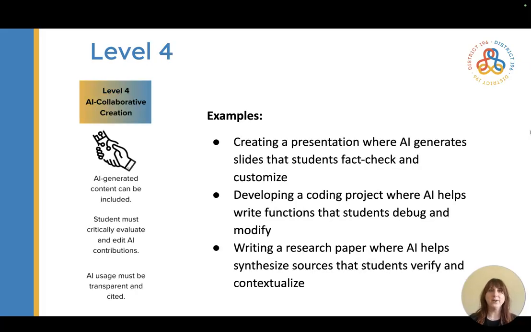At Level 4, this is where AI can be a collaborative creator with the students. So AI-generated content can be included, but the student must critically evaluate and edit any contributions that come from AI. This would be things like creating a presentation where AI generates slides that the students are fact-checking, customizing, developing a coding project where AI is writing some of the functions, students are debugging and modifying those to fit their project, or a research paper where AI is helping synthesize sources that students verify and then put into some context.